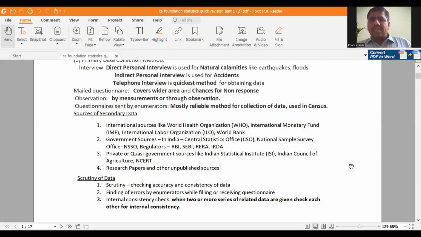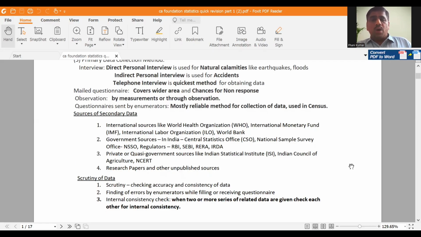So the first phase of statistics is collection of data. After collecting, the second phase is scrutiny of the data. Data may be collected by different persons in different ways. Finally, you have to check for accuracy and consistency of the data. That is known as scrutiny. So scrutiny means checking for accuracy and consistency of the data. Finding any errors by enumerators while filling or receiving the questionnaire can be avoided by scrutiny.